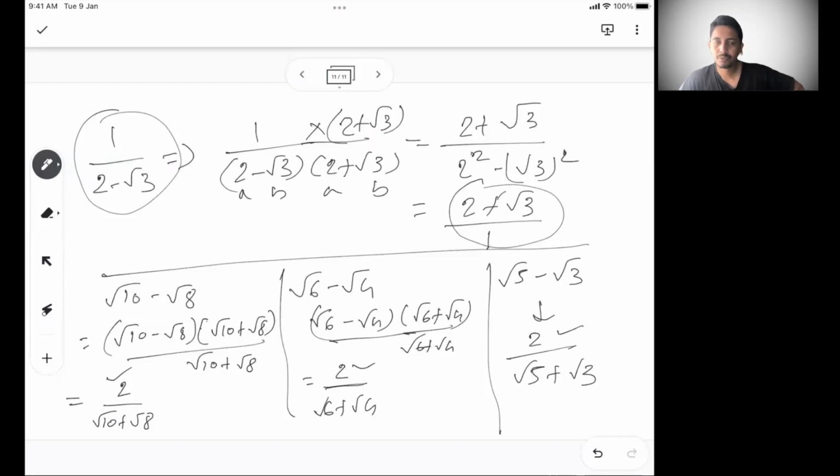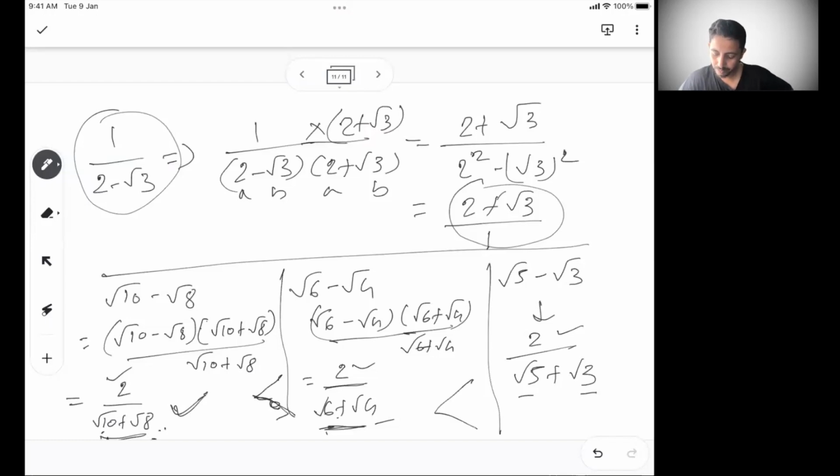But if you see carefully, this is root 10 plus root 8, which is definitely more than root 6 plus root 4, because individually root 6 is less than root 10, root 4 is less than root 8. So the sum of root 6 plus root 4 here will anyway be less than root 10 plus root 8. Similarly, root 3 is less than root 4, root 5 is less than root 6. So your sum of root 3 plus root 5 is anyway less than root 6 plus root 4. So what I'm trying to say is, here the denominator is much more, right? Here the denominator is more.